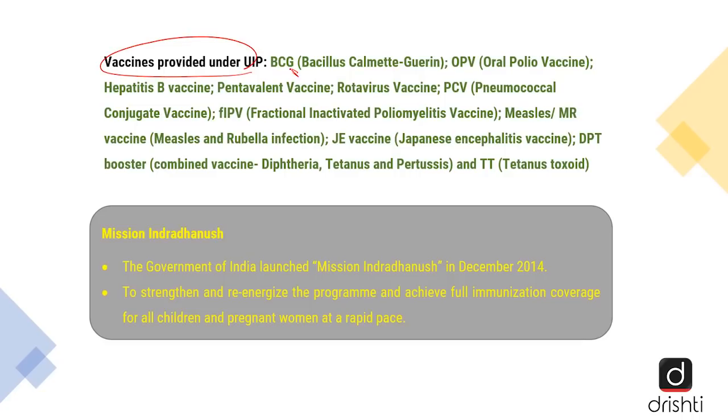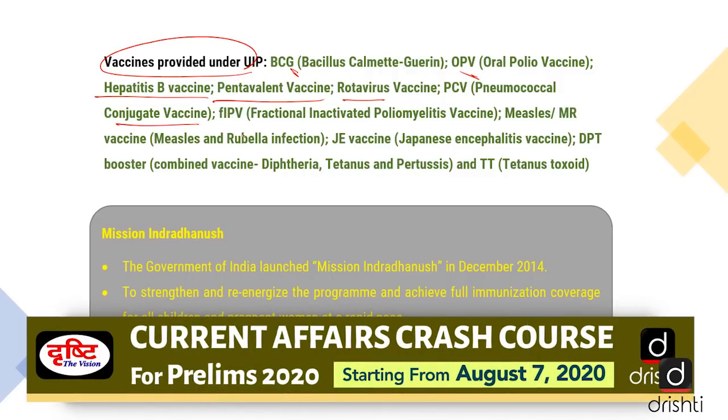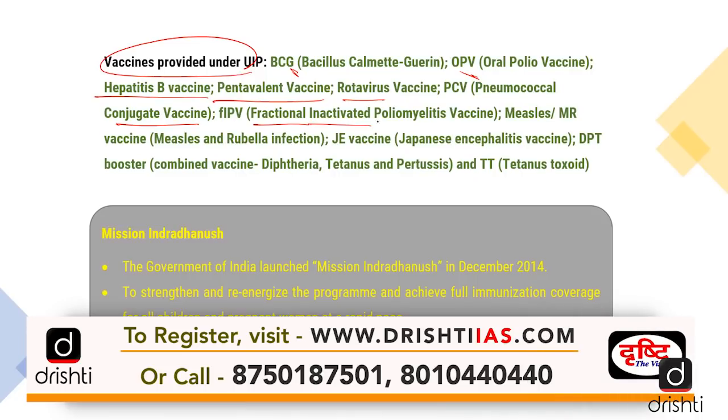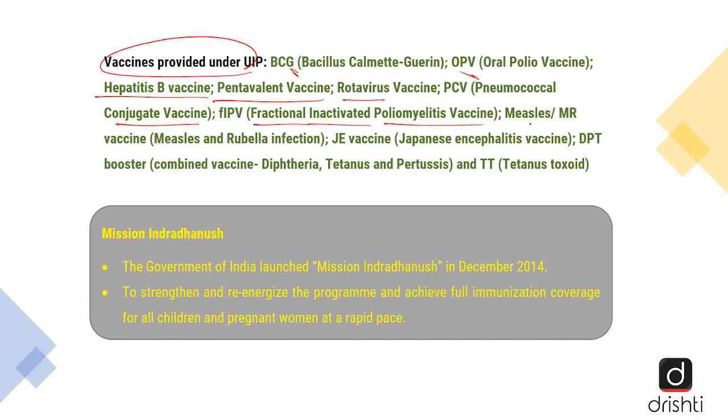To begin with, it's BCG, that is Bacillus Calmette-Guerin, OPV, oral polio vaccine, hepatitis B vaccine, pentavalent vaccine, rotavirus, PCV, which stands for pneumococcal conjugate vaccine, fIPV, which stands for fractional inactivated poliomyelitis vaccine, then measles or MR vaccine, which stands for measles and rubella, then JE vaccine, which stands for Japanese encephalitis vaccine, and the DPT booster, a combined vaccine that protects against diphtheria, pertussis and tetanus, and then tetanus toxoid. This is the last of the category.